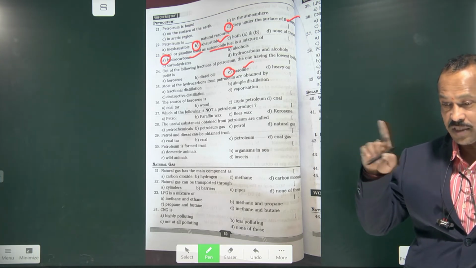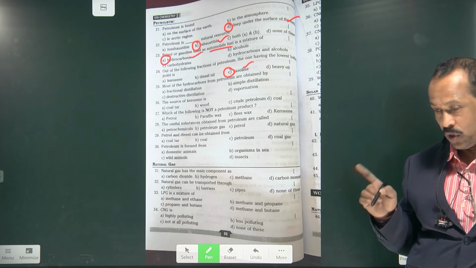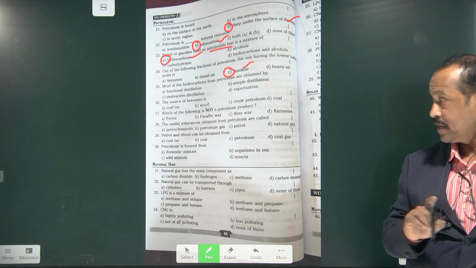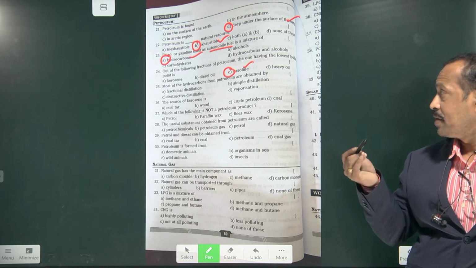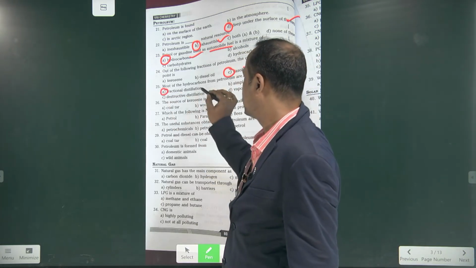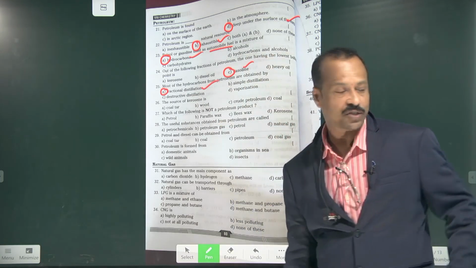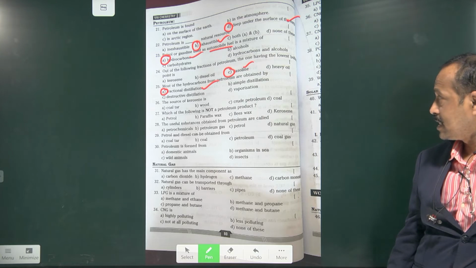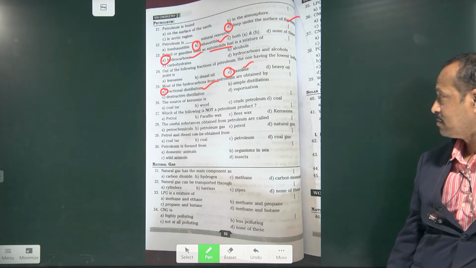On destructive distillation, coal gives coke, coal tar and coal gas. And petroleum is by fractional distillation. Fractional distillation. Okay.